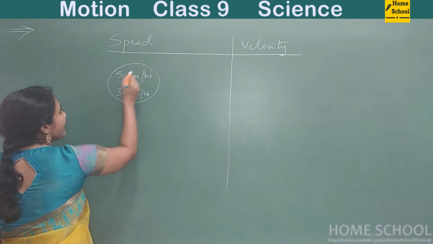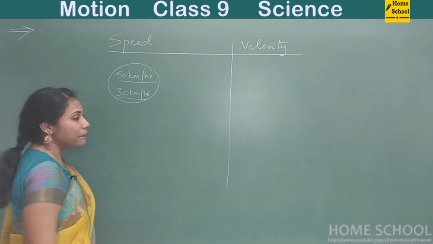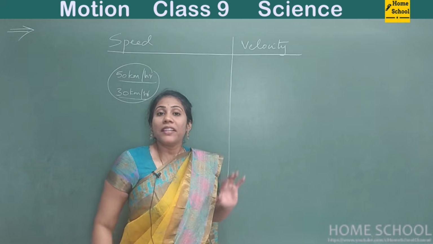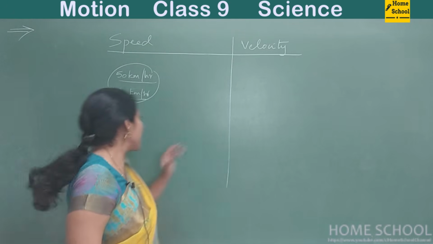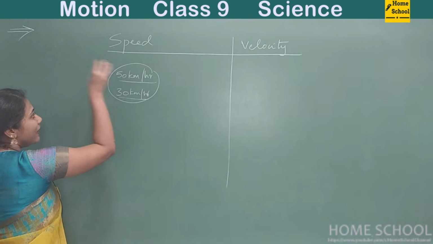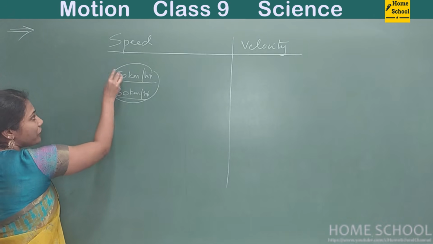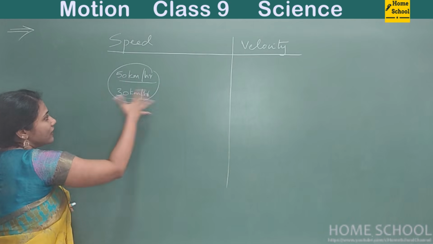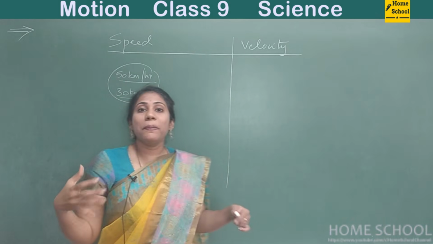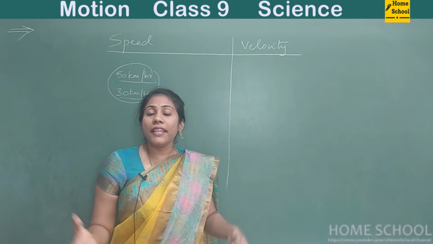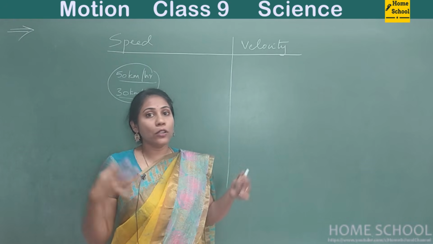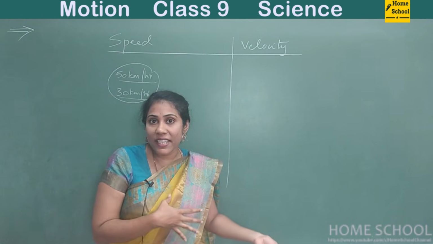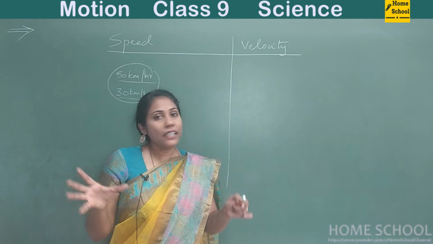So speed limit, these particular figures you must have observed everywhere on a roadside. What does this mean? This means that you have to maintain traveling 50 kilometers in 1 hour. That means the speed is 50 kilometers per hour. 30 kilometers per hour is a very low speed, right? Say if I say around 200 kilometers per hour, 150 kilometers per hour, the speed is very high, we say, right? So speed is a very common word.